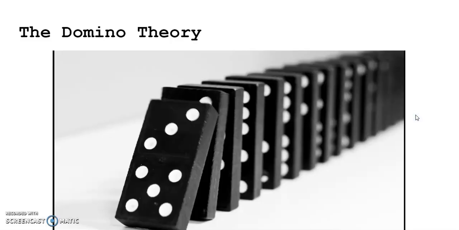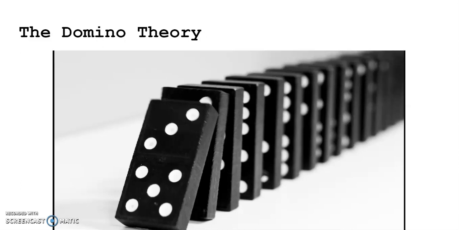Before we move forward, make sure to write this down: the domino theory. Last class we looked into something called the Truman Doctrine. A doctrine is a belief or a goal or an idea. What the Truman Doctrine said was that the United States would try to stop or contain communism from growing in every part of the world. So we have these two opposing ideas, communism and capitalism. The United States did not want communism to spread, so they engaged in a policy called containment. Containment was simply containing the spread of communism.